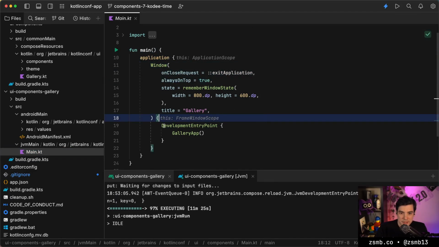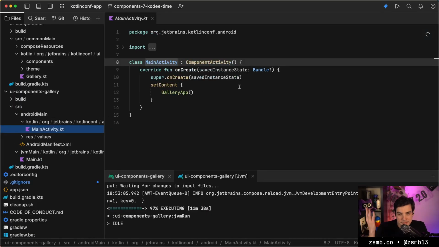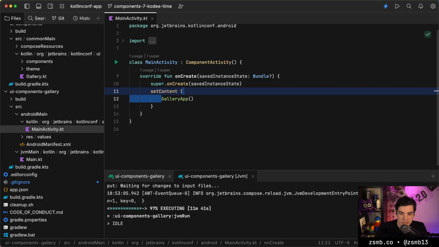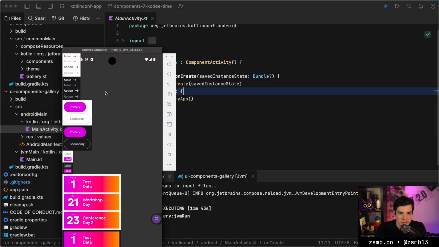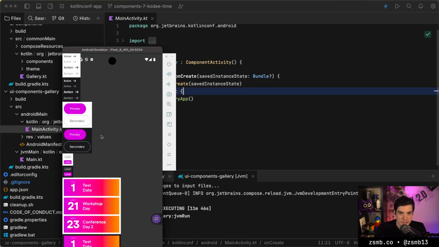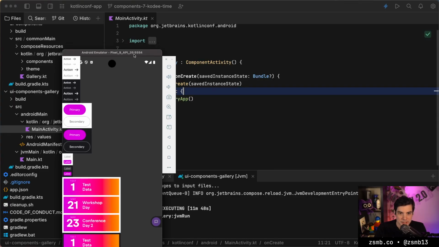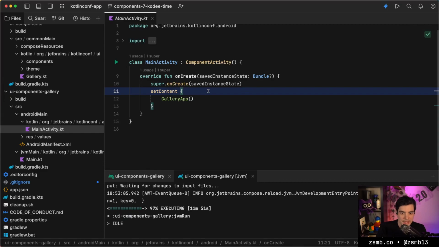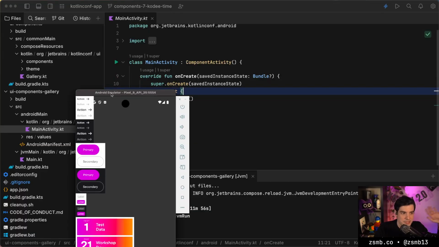So basically it's a window, has an entry point in it for Compose Hot Reload, and then it calls into our gallery app, which is just a column of all of the widgets that we have. And then we have the Android app, which is a main activity and it hosts the content. Actually, this is what the Android app looks like at the moment. As you can see, we're just rendering into the status bar area as well. And I don't know how to fix that off the top of my head. It would be nice to fix that at some point. It doesn't really matter for us for now, but eventually that would be something good to fix.